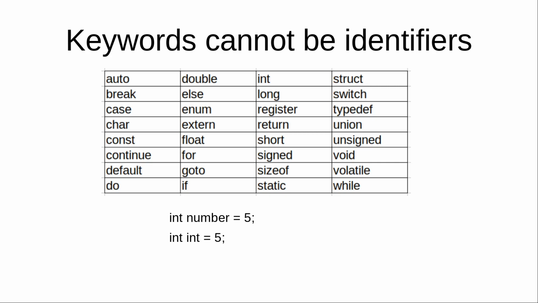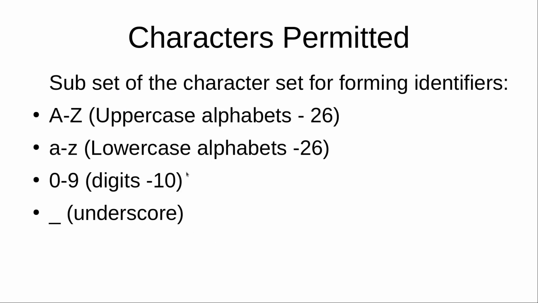So let's see the first one. No, keywords cannot be identifiers. So we saw that there are 32 keywords as given in this table, and we can't use keywords as identifiers. So here we have two examples that we'll check. The first one is int number equal to 5. Here the identifier used is number, which is a valid one, but in the second case, int equal to 5, this is not permitted, because as we know int is a keyword, so we can't use int as an identifier.